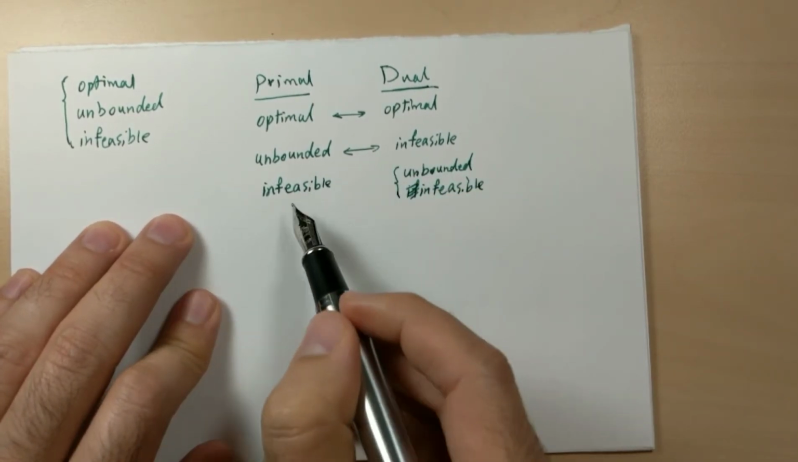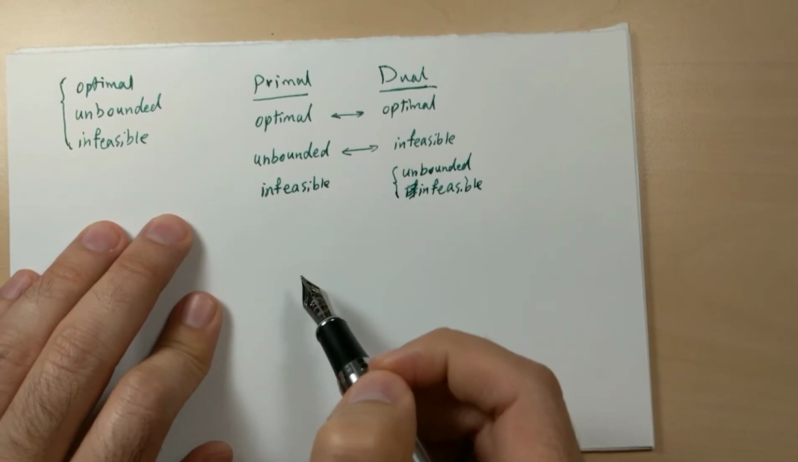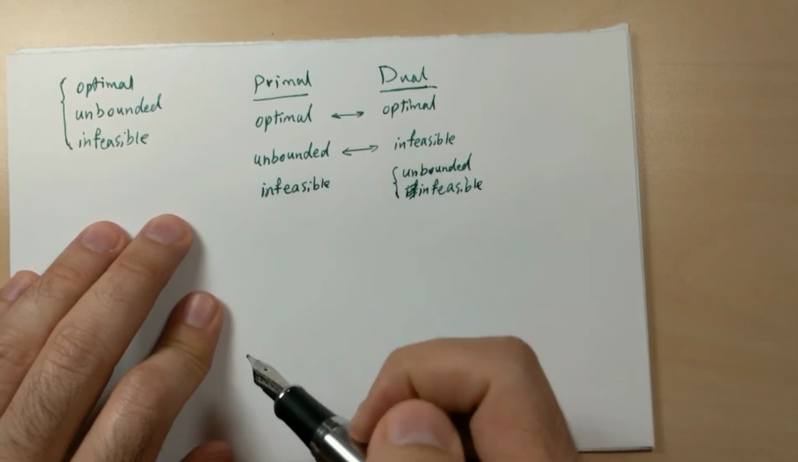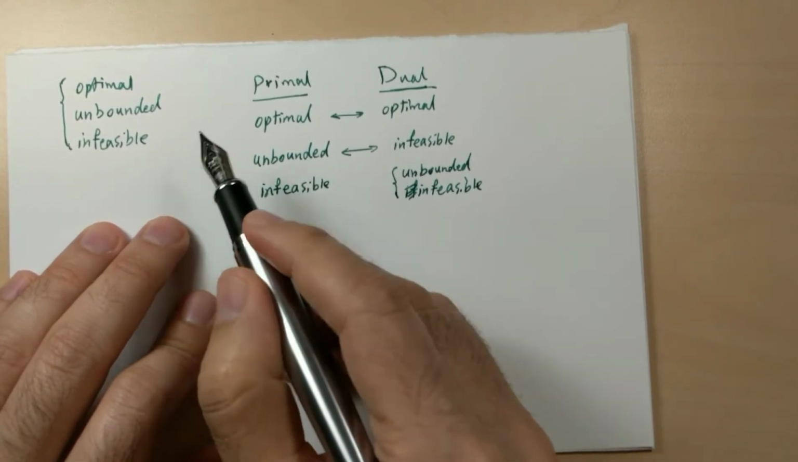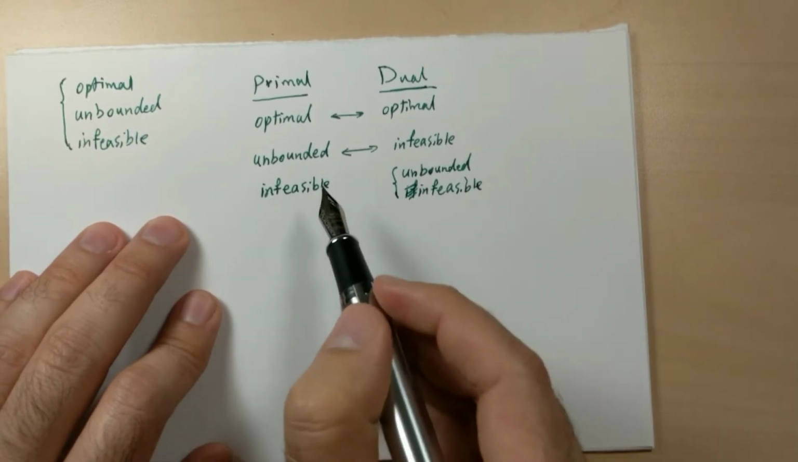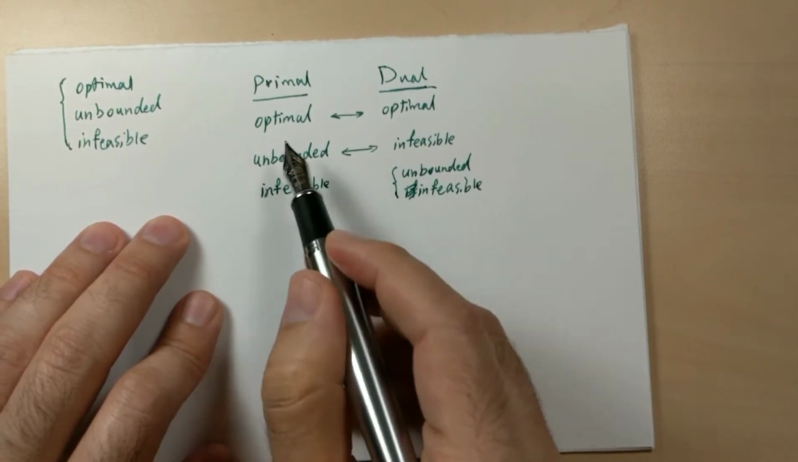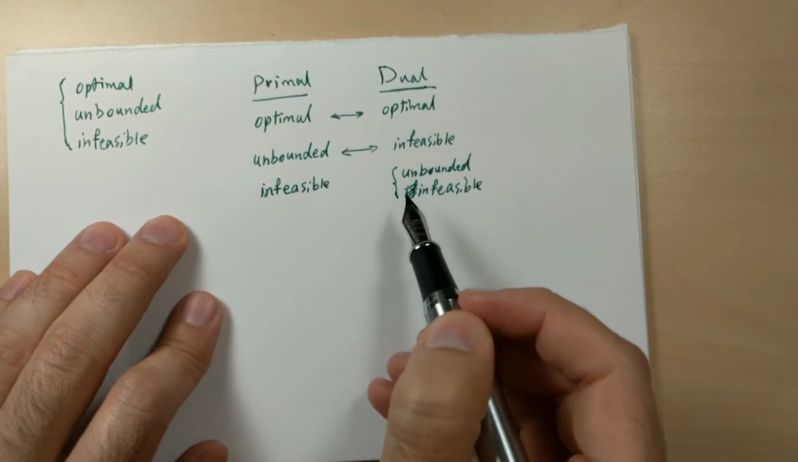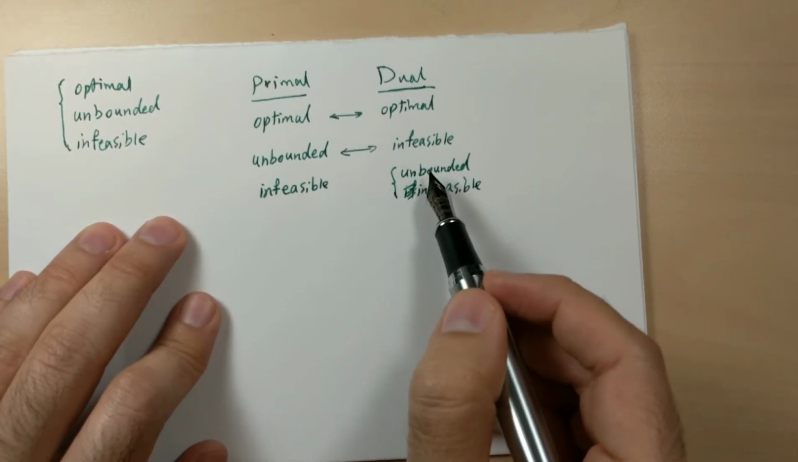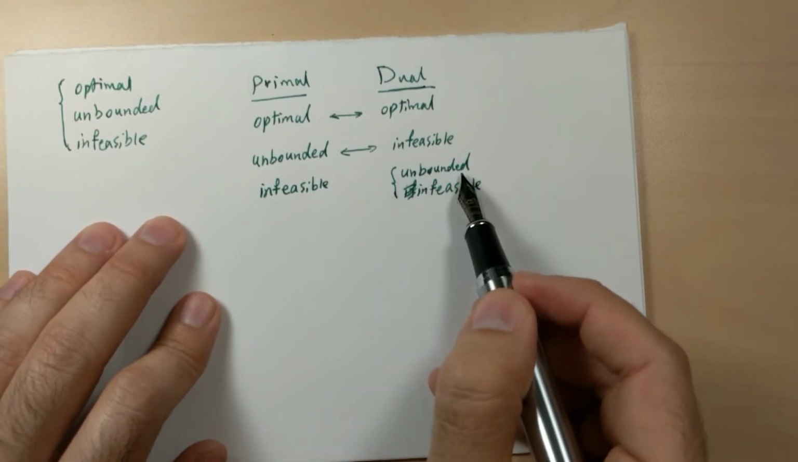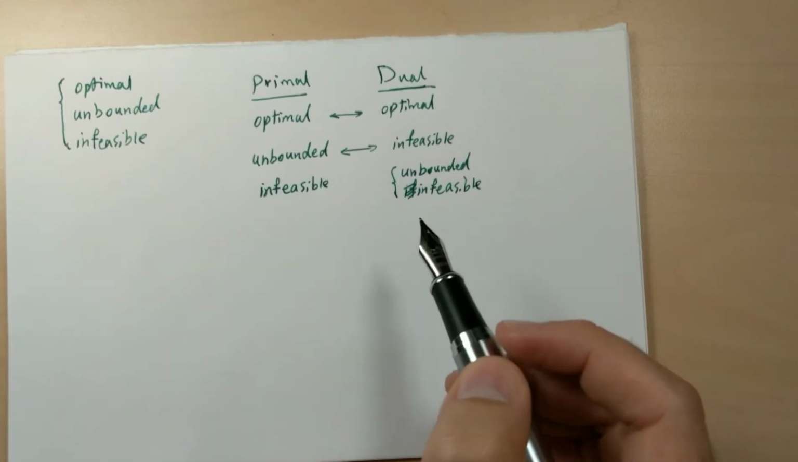So you can have both as infeasible, but you cannot have both as unbounded. If one of them is unbounded, definitely the other one is infeasible. For the other problem, you cannot say that it can be both. It can be either of them. It can be unbounded or it can be infeasible.